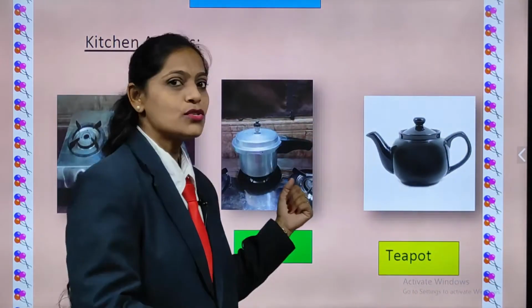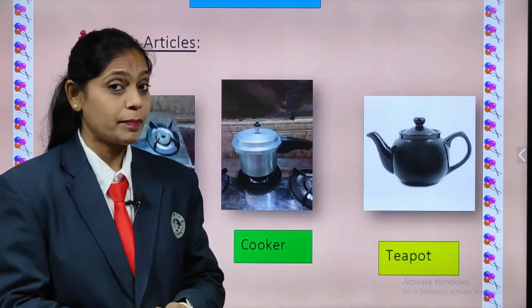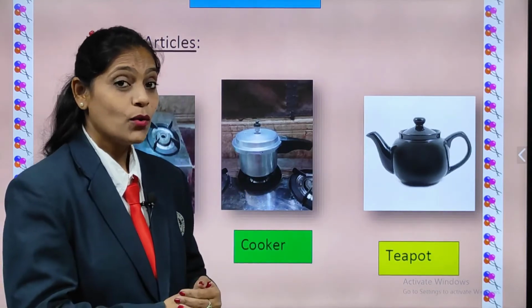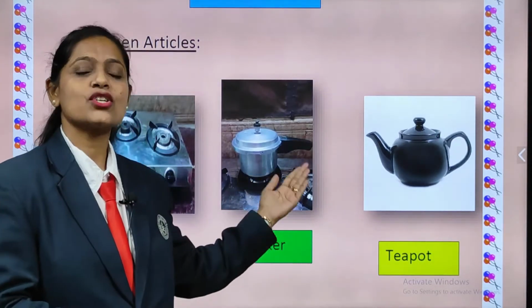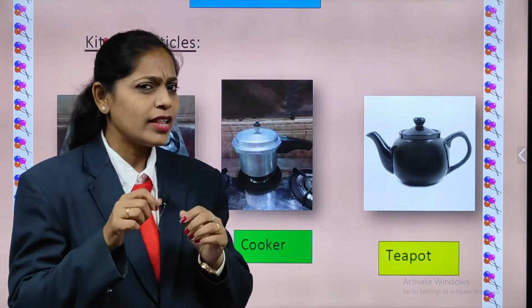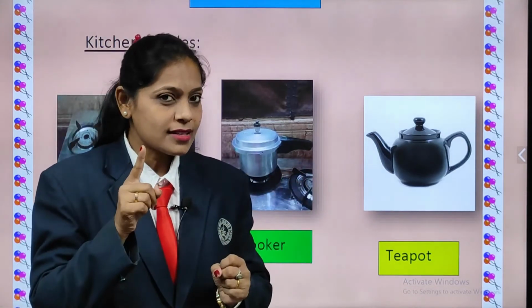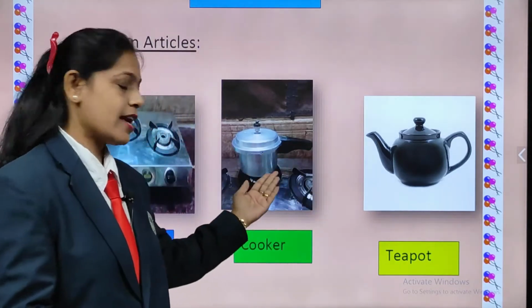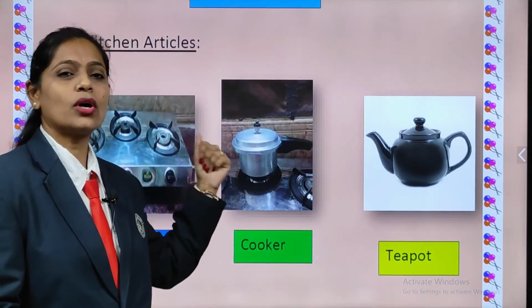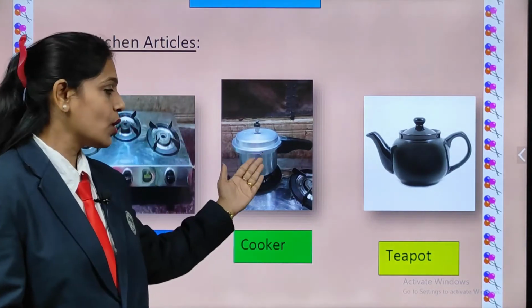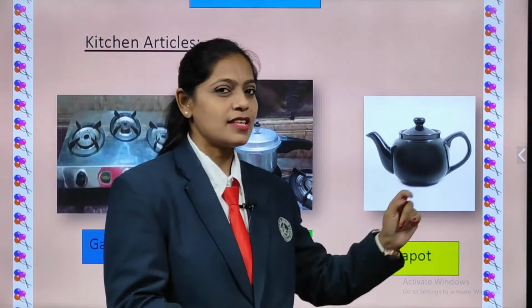And if she wants to boil something or if she wants to prepare rice or a biryani, what does she use? Correct. Cooker. And when it blows out, you can hear the sound of a whistle, right? Yes. So what is that children? Cooker. All of you repeat after me. Cooker.